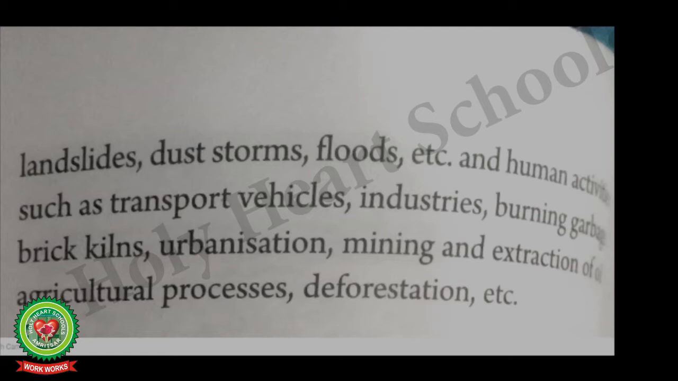Already I have shown you the pictures of these. And human activities such as transport, vehicles, industries, burning garbage, brick kilns, urbanization, mining, extraction of oil, agriculture processes, deforestation, etc. Now let us study the sources of pollution in detail. First of all, we will read the sources of air pollution.